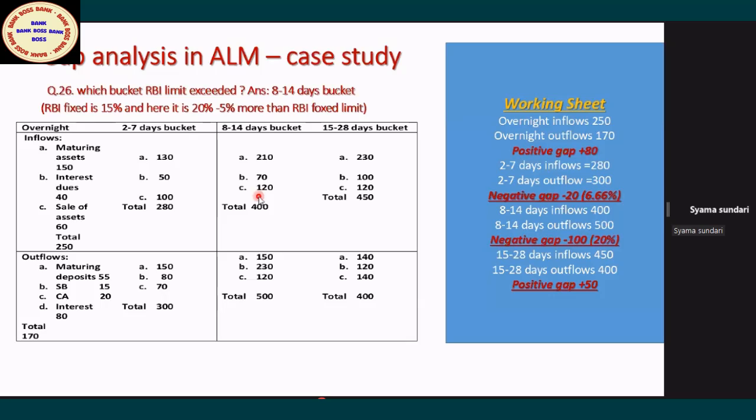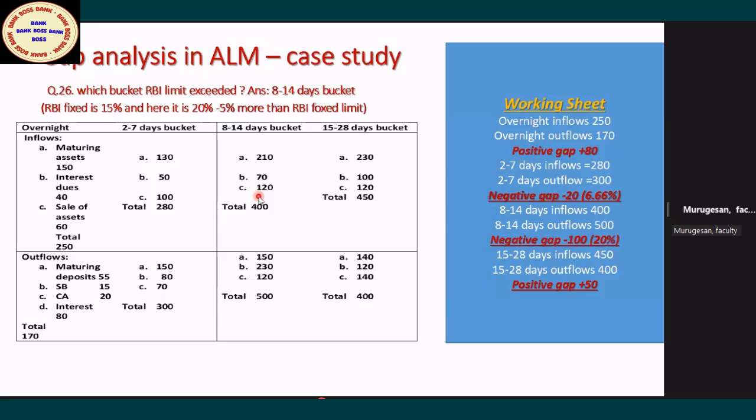Why have we calculated only for those two? Why have we not calculated the remaining, the first one and the last one? Madam, those have a positive gap. RBI doesn't consider them; forget it. RBI is applicable for the negative gap only. When there is a positive gap, you are under no risk from the bank's point of view, no liquidity risk. Managing more money is also a problem, but gap analysis is mostly applicable for the negative gap. Positive gap means be relaxed, because your inflows are more.